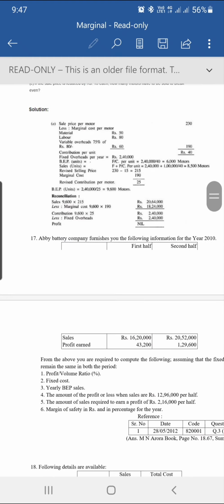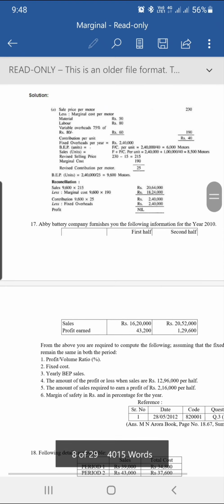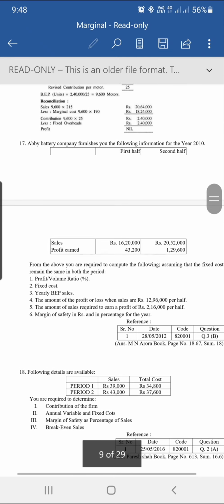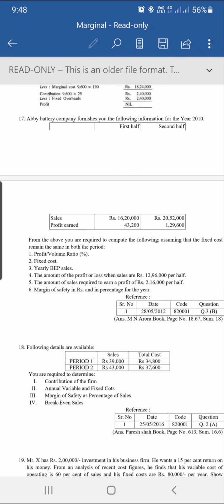Next question is question number 17. Abbey Battery Company furnishes you the following information for the year 2010. For first half and second half, sales and profits are given. Sales are 16,20,000 for the first half and 20,52,000 for the second half. Profits are 43,200 for the first half and 1,29,600 for the second half.